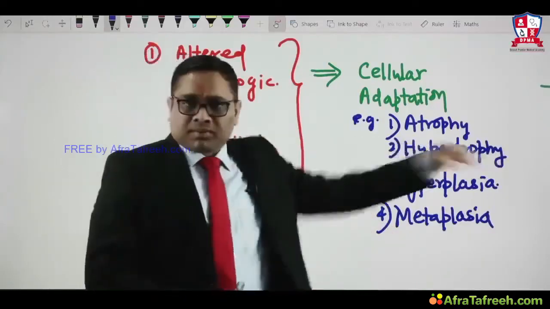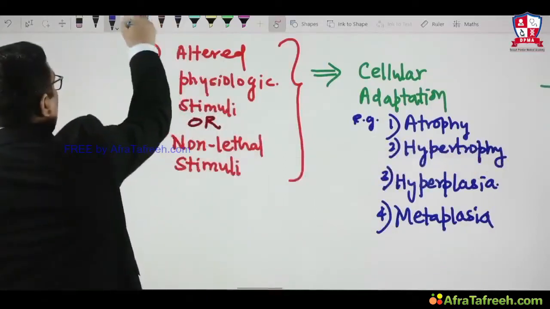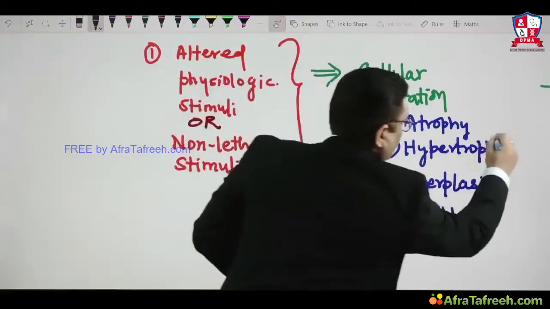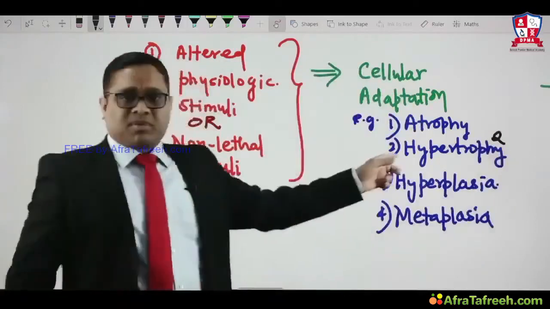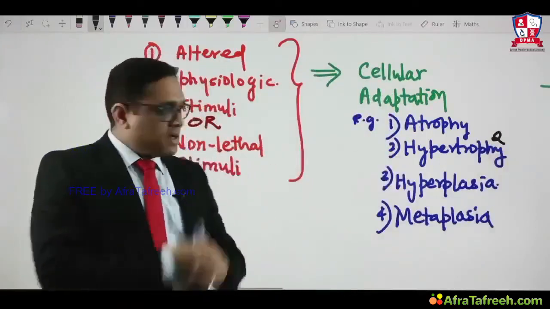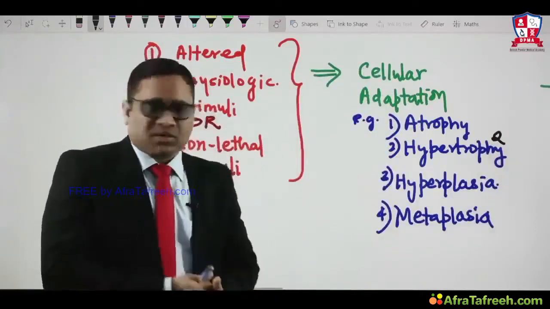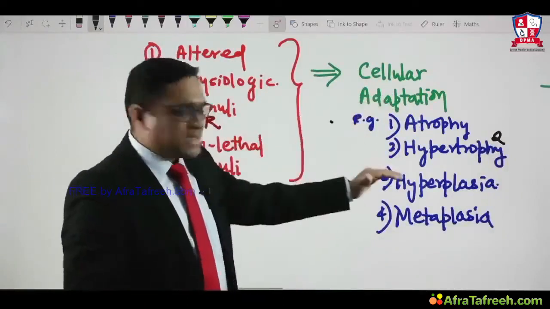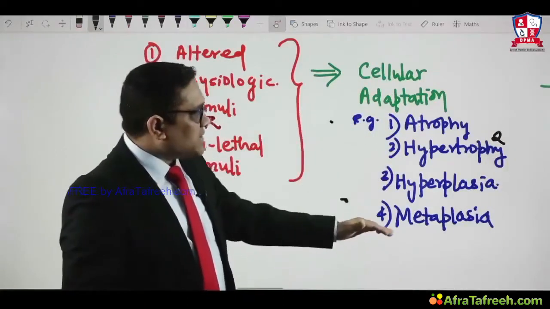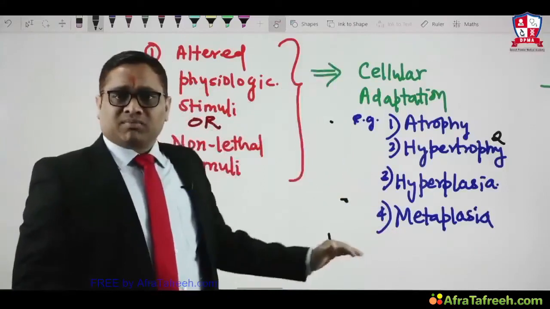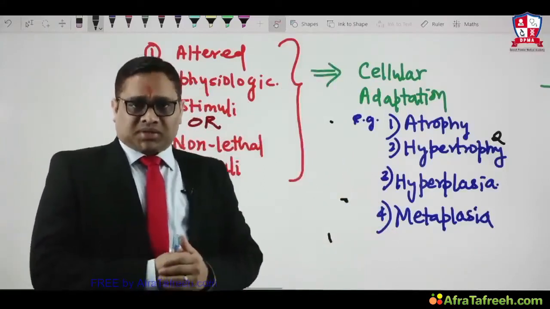For example, the question was, what is hypertrophy? In the All India exam, the question was, what is hypertrophy? It's a cellular adaptation. Similarly, the examiner can ask many other questions like, what is atrophy? What is hyperplasia? What is metaplasia? All these are examples of the cellular adaptations.